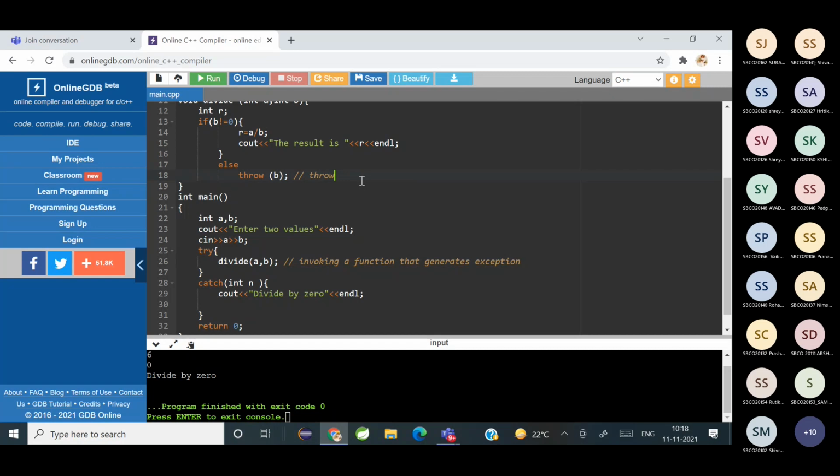So throw can be written in three ways: either throw with the variable inside the bracket that is causing the exception, or throw without a variable. So these are the different ways you can write throw.